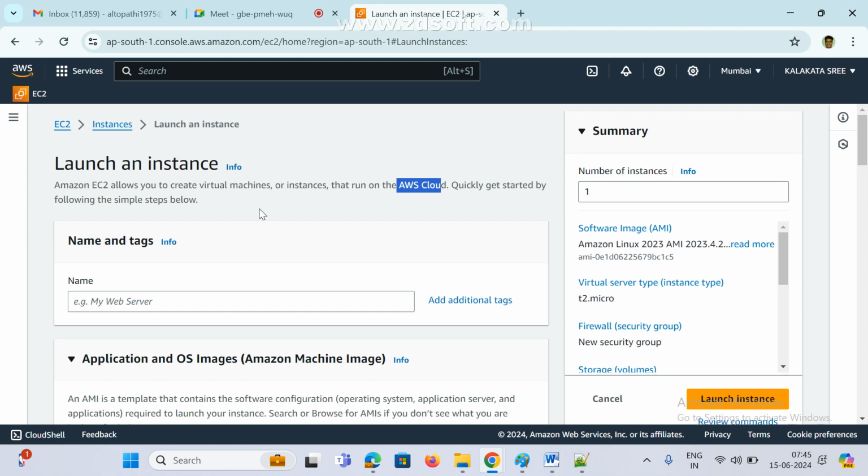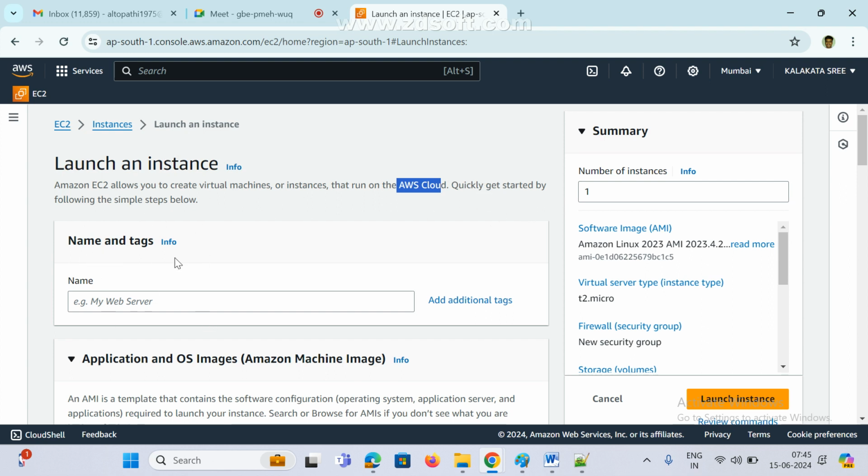We are creating infrastructure in the cloud. We are going to deploy your application in the cloud. We are accessing your application via the cloud only. We are not going to do anything in local. That is the basic point. Okay, now come to here. See here, quickly get started by following.